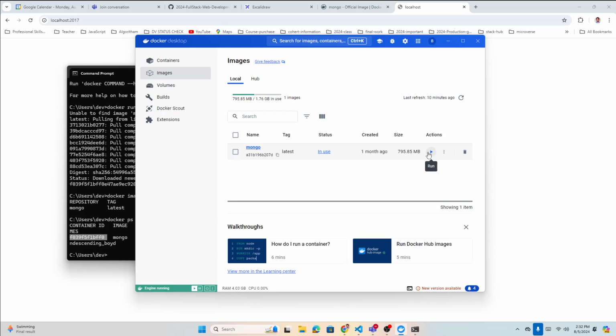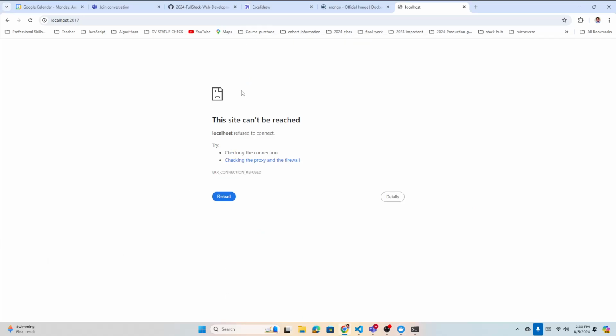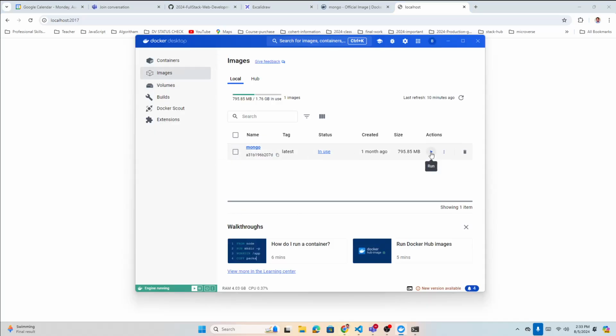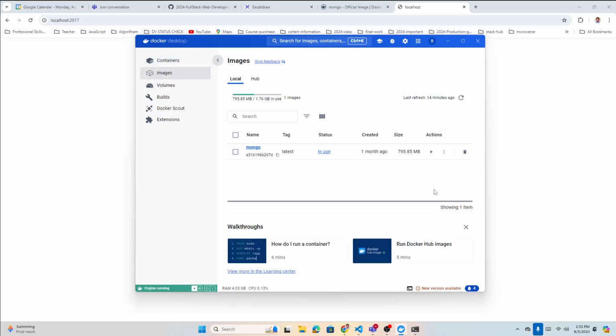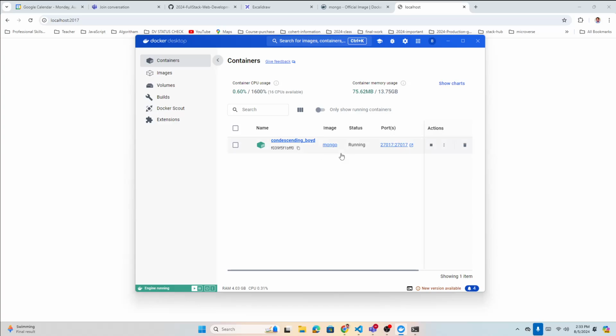So why not? Because we added to run. It's not running. Basically this container is not running yet. We can go to the container and check now. Click on container, so we have this container. This container is live. So this is running. That was the image, and we have one container here running. That's the name. But I was not able to access that. That's the point. Why not?